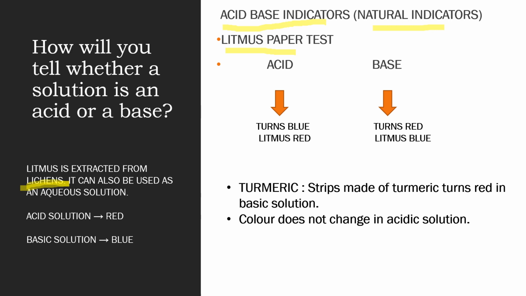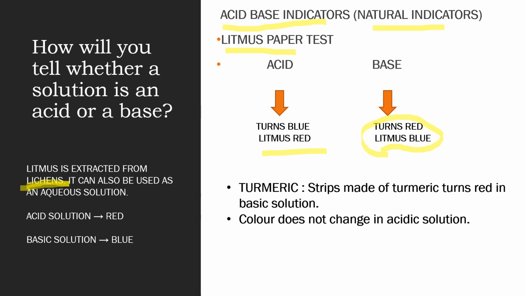Litmus is available as an aqueous solution and also in the form of paper strips. The property is, when blue litmus paper is dipped in acid, it turns red, and it has no reaction with a base. And when red litmus paper is dipped in a base, it turns blue, and it has no change in color with an acid.